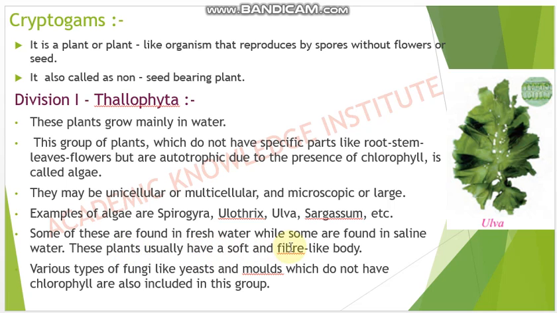Saline water means sea water or creek water, and some are found in fresh water, that means river, spring, pond, lake and all these things. And these plants usually have a softer, fiber-like body. They are very soft and fiber-like. And the various types of fungi like yeast and molds, which do not have chlorophyll, are also included in this group.